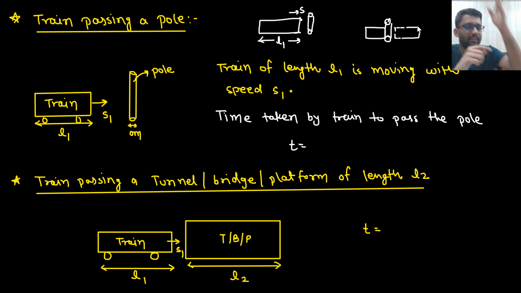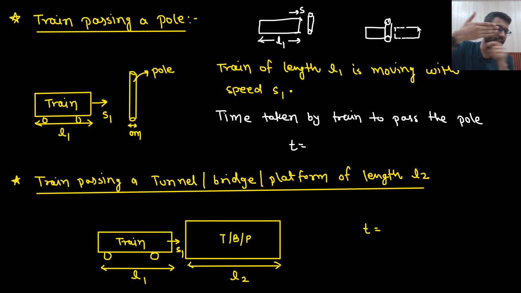What I am saying is, there is a pole, and the train has started passing the pole from here. I will say that the train has started passing the pole. Now the train is going. Will I say here the train has passed the pole? No. Let's just say this is the end of the train. So now I can say that the train has passed the pole. Let's just say the train ends at my watch. So the train started and here it has ended. So now it has passed the pole, right?